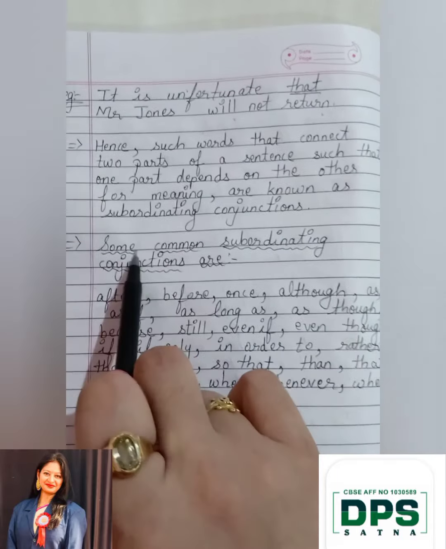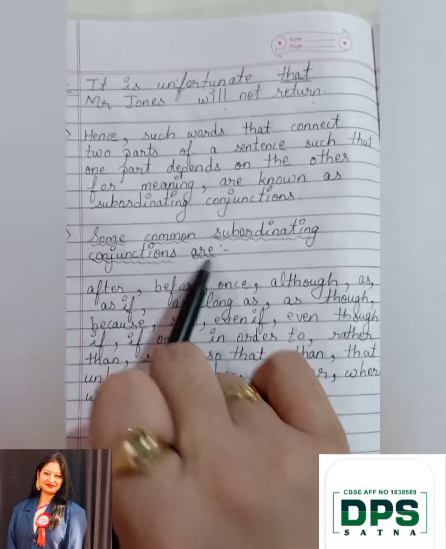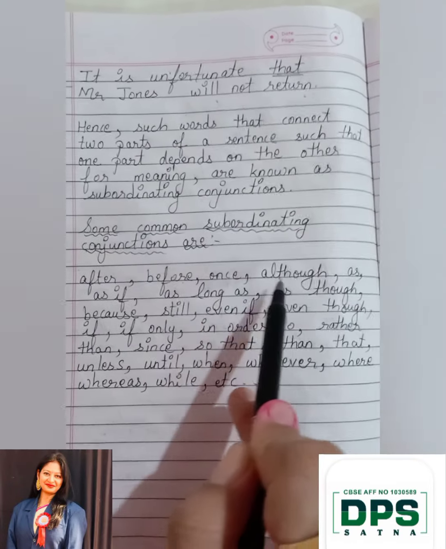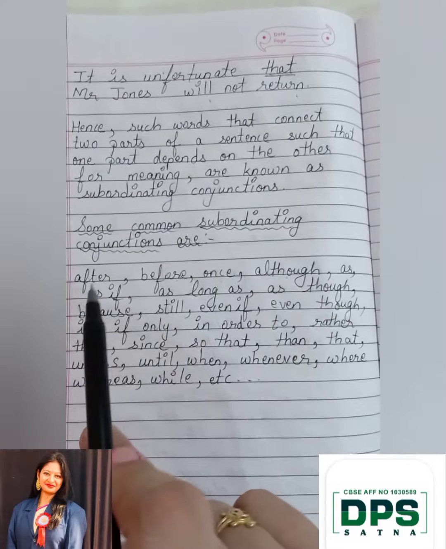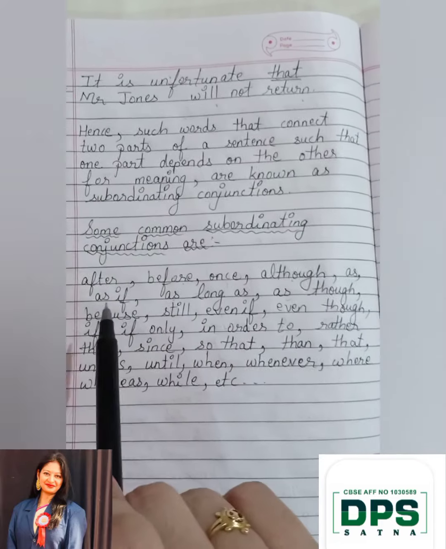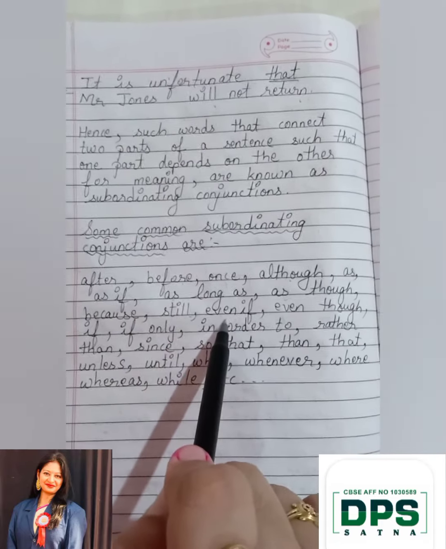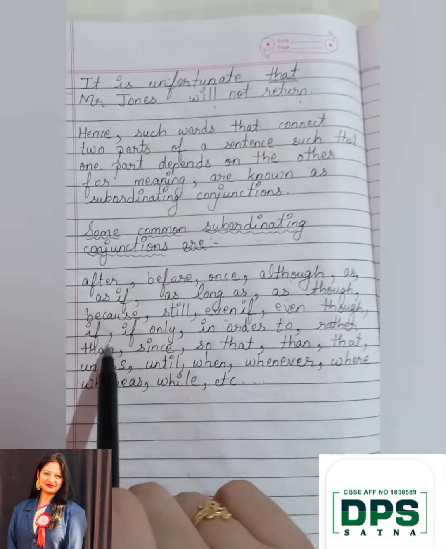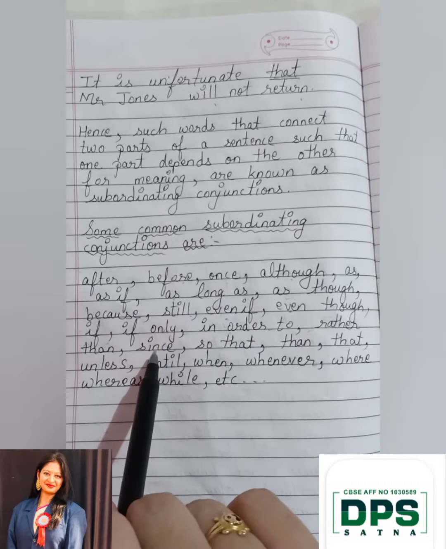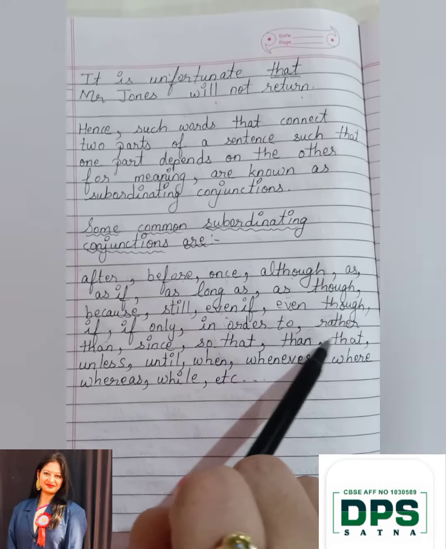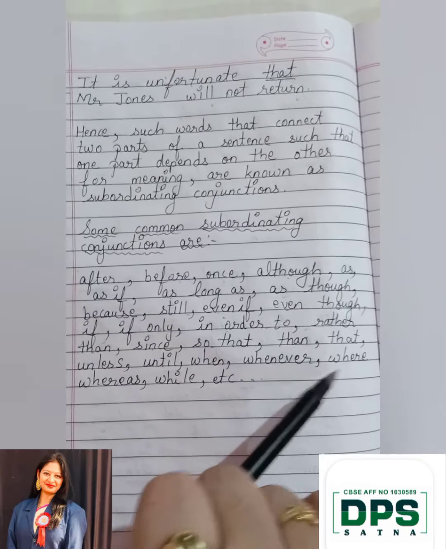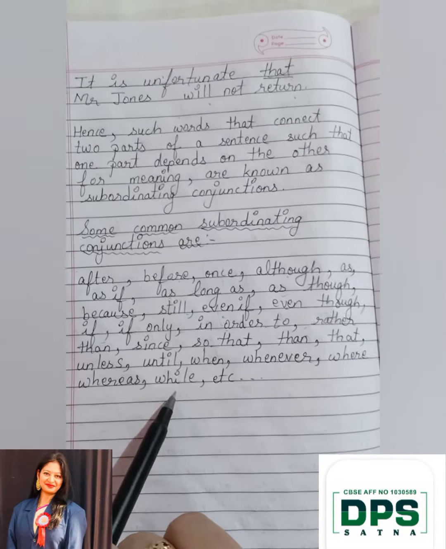Now, some common subordinating conjunctions are: after, before, once, although, as if, as long as, as though, because, even if, even though, if only, in order to, rather than, since, so that, than, that, unless, until, when, whenever, where, whereas, while, etc.